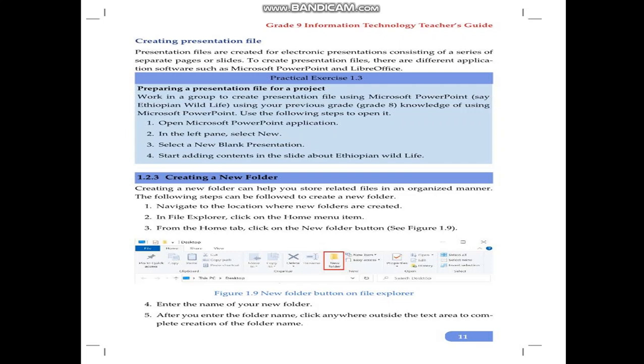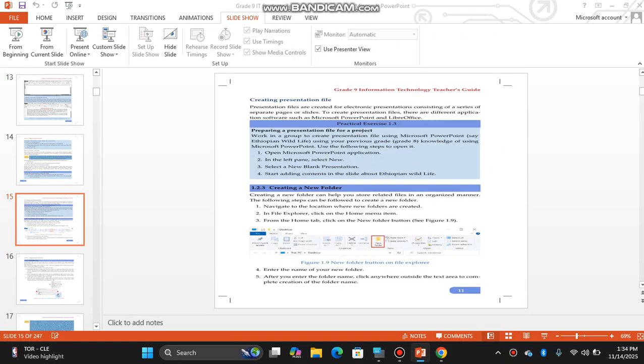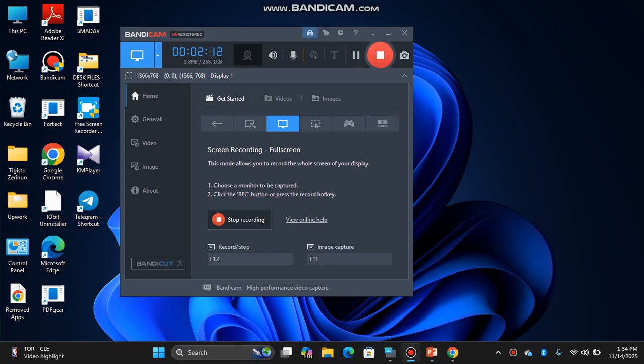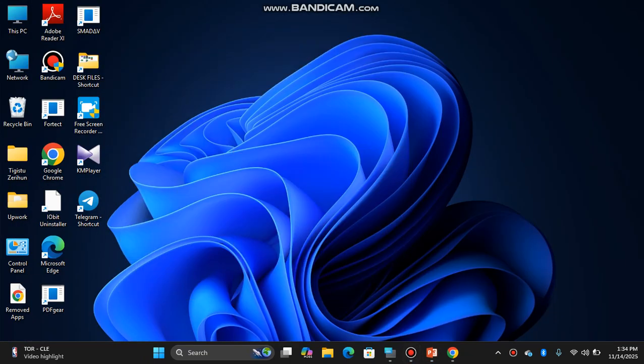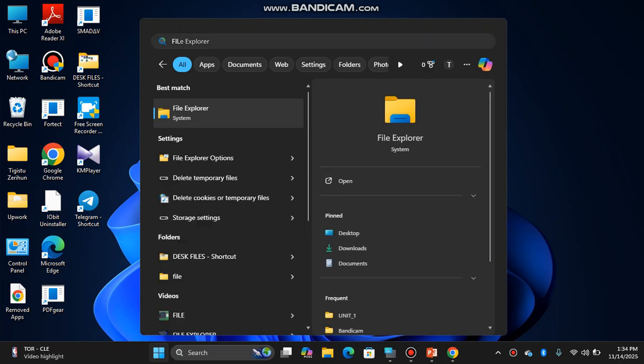How about creating a folder inside your computer? The other name of folder is directory. I will show you how to create a folder in the Windows operating system using the mouse, and how to create a directory using Command Prompt. Here, try to open File Explorer. On the taskbar, there is File Explorer, or on the Start menu, type file. It displays File Explorer. Let me open it.